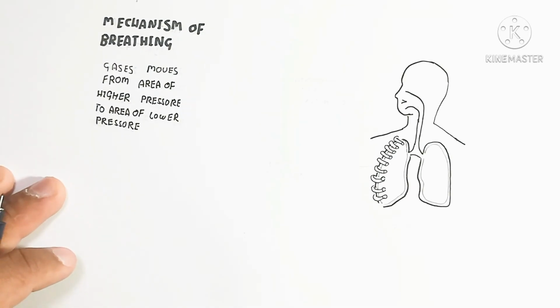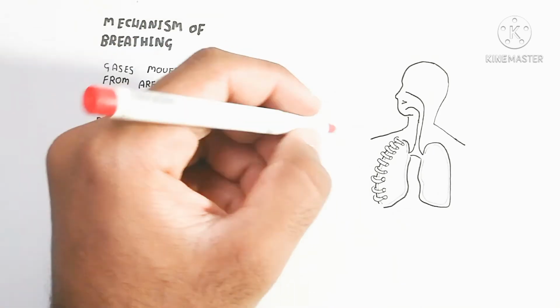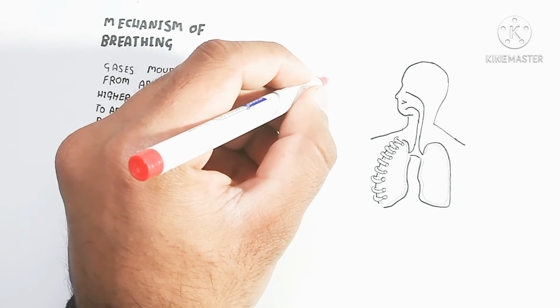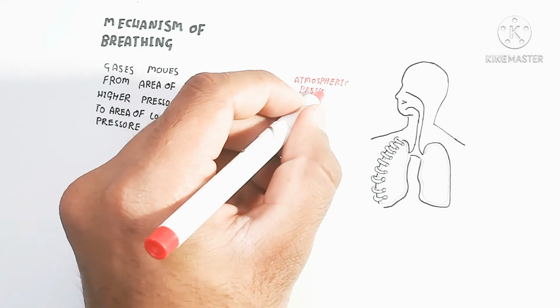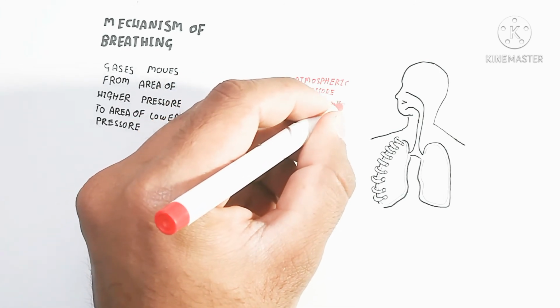Here is the person, which contains a trachea and lungs. The breathing mechanism depends on the trachea, mouth, nasal cavity and lungs, and the lungs are further divided into bronchi, alveoli and alveolar sacs. The lungs are surrounded by the ribs, known as the rib cage, and the ribs are attached to the sternum at the front and the vertebrae at the back.